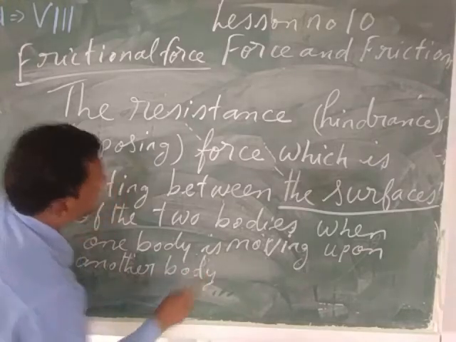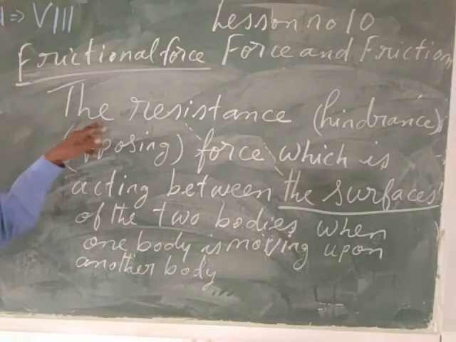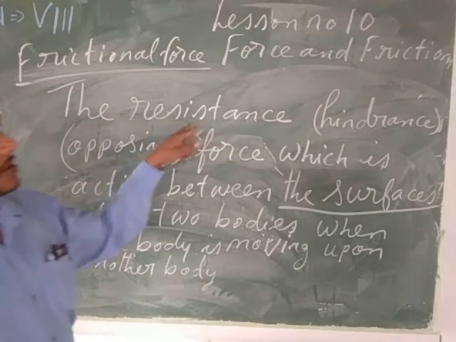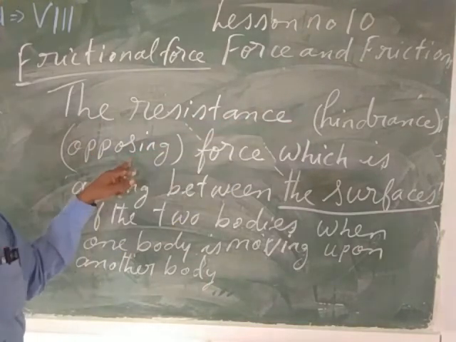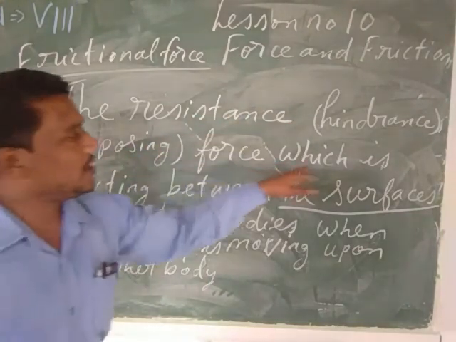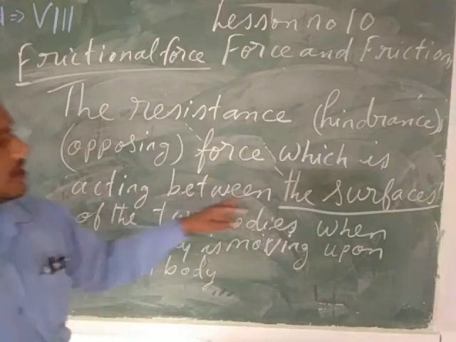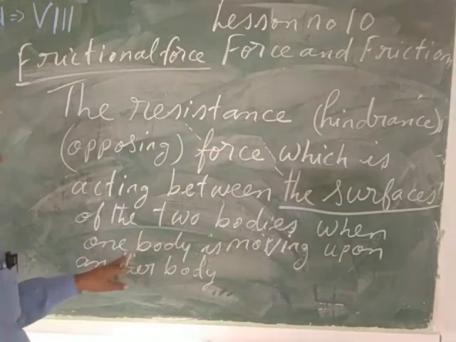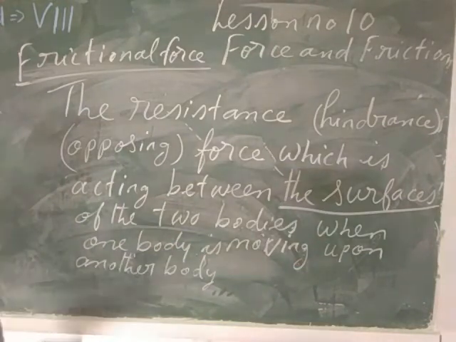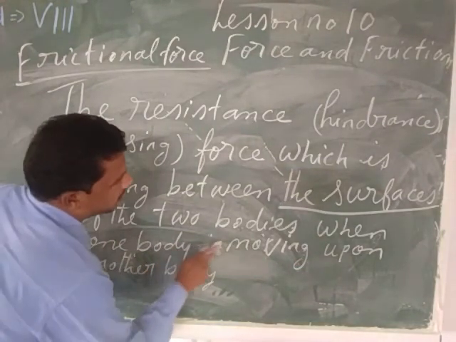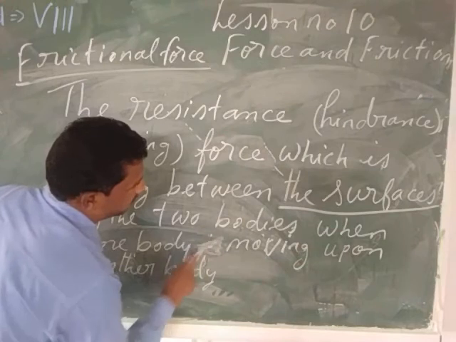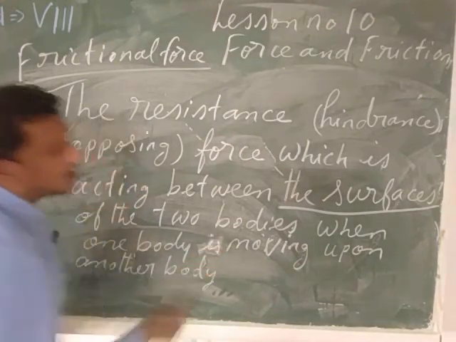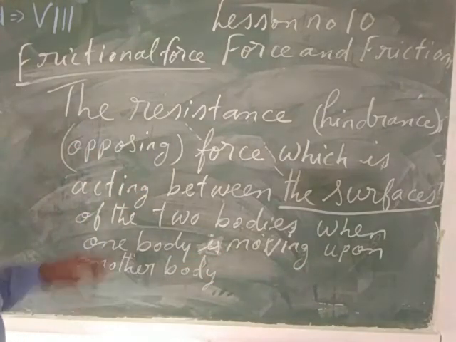So my child, once again you can see what is frictional force. The resistance or the hindrance or the opposing force which is acting between the surfaces of the two bodies when one body is moving upon another body, or both the bodies are moving in opposite direction, that force is called the frictional force.